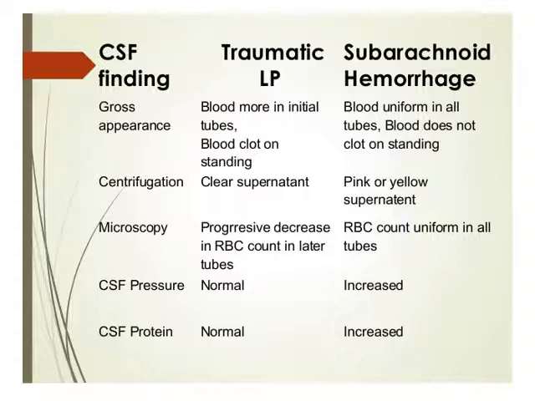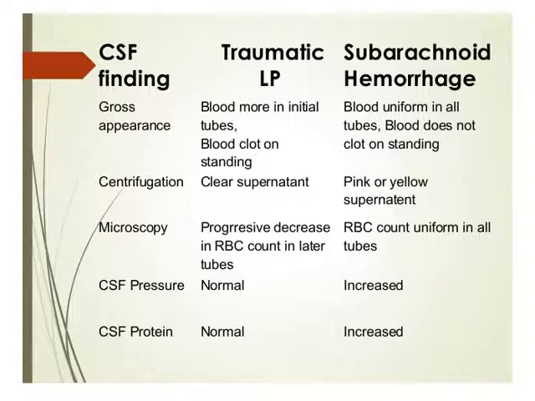But in subarachnoid hemorrhage, blood is uniform in all tubes, as the hemorrhage is going on inside the subarachnoid space. So, in case of traumatic tap, initial tubes will be more bloody, but in case of subarachnoid hemorrhage, all the tubes will be uniformly bloody and blood does not clot on standing.